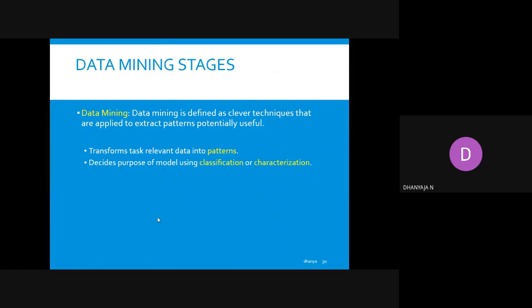Next is data mining stages. Data mining is defined as a clever technique that is applied to extract patterns which are potentially useful. Here, the task transforms relevant data into patterns, which will help us decide the purpose of the model.